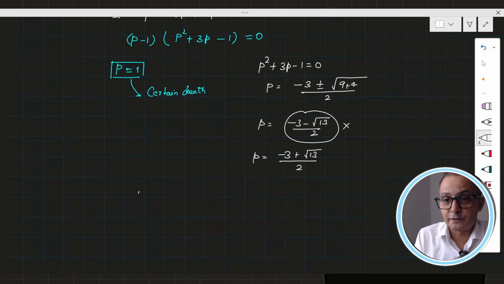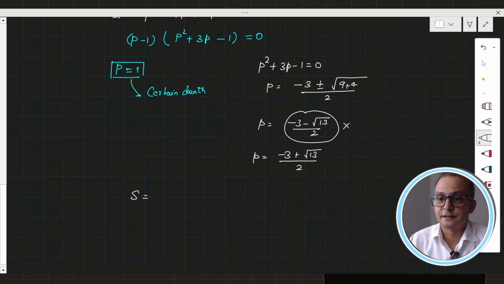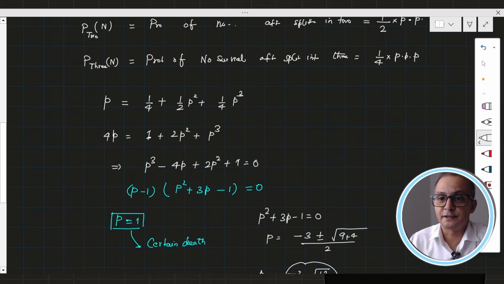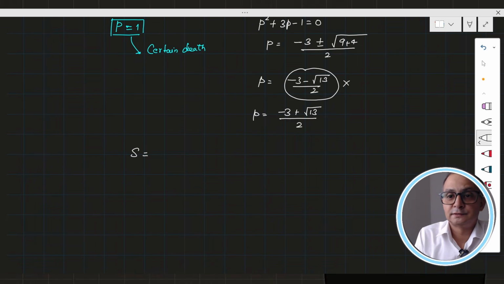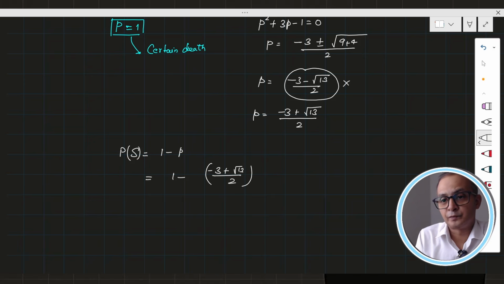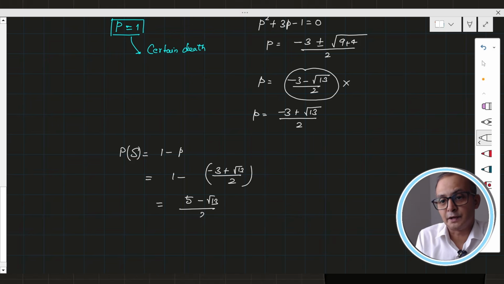But what is the probability of survival? Let's call it PS. So PS is nothing but 1 minus p. Let's calculate: 1 minus (minus 3 plus root 13) by 2, so that is going to be 5 minus root 13 by 2.